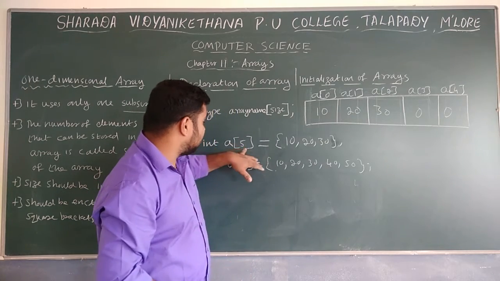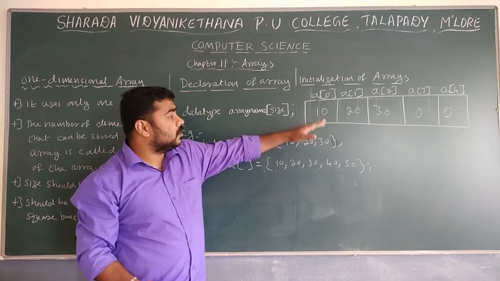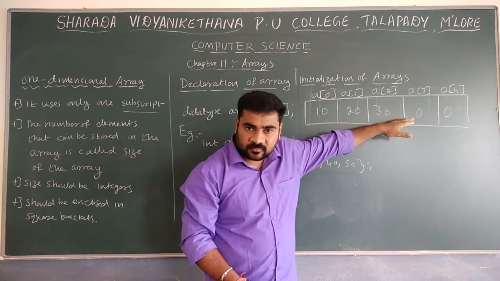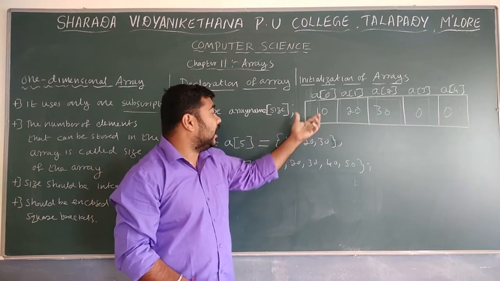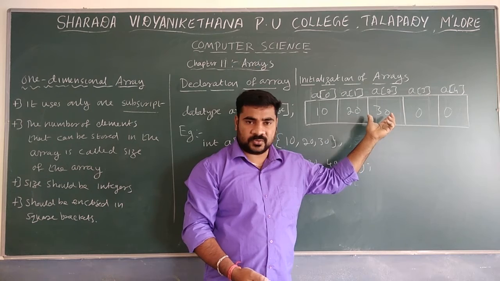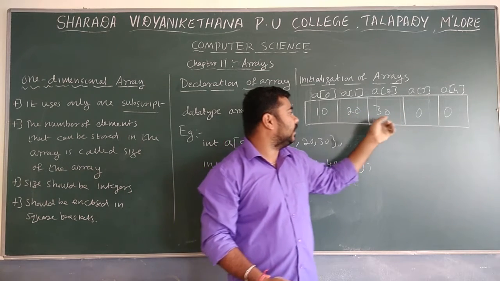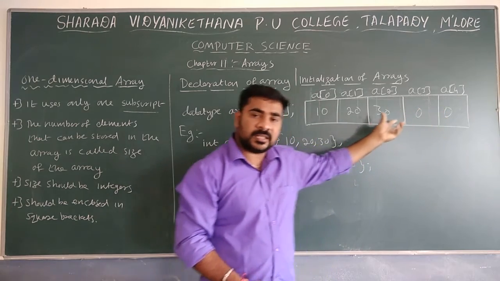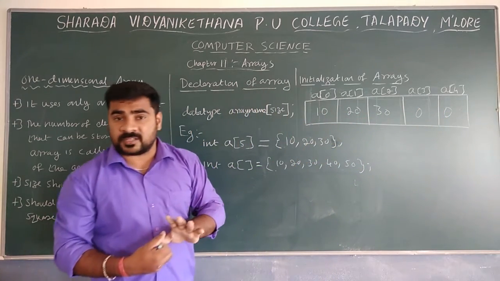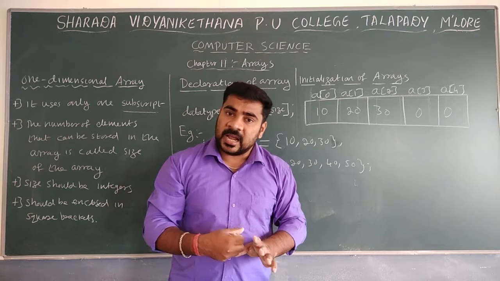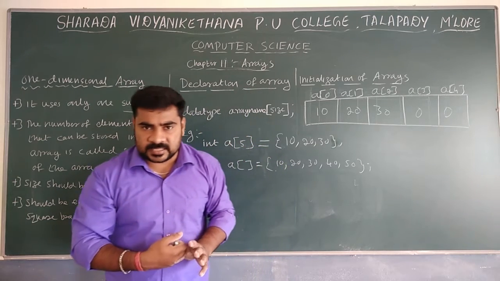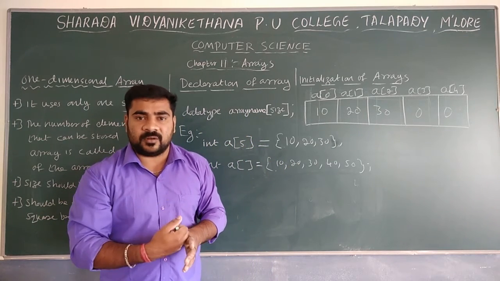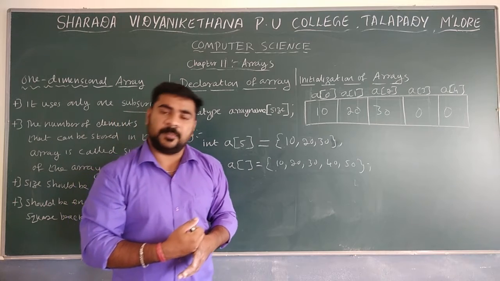Whenever array size is more and elements are less, that is possible to use, because it will add the zeros. But whenever array size is less and elements are more, that will be an error in your programming.